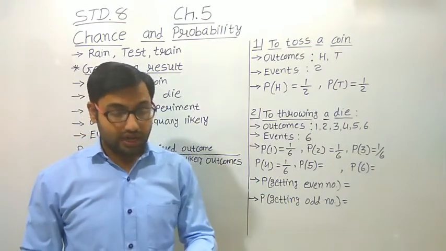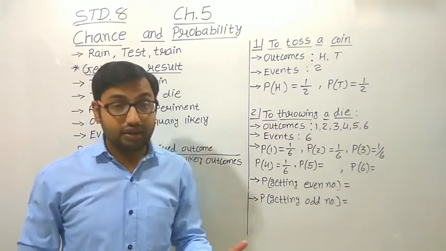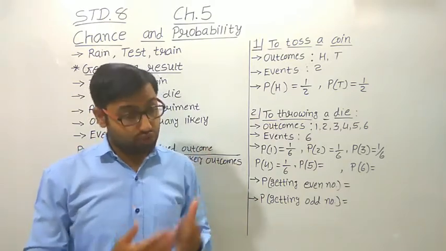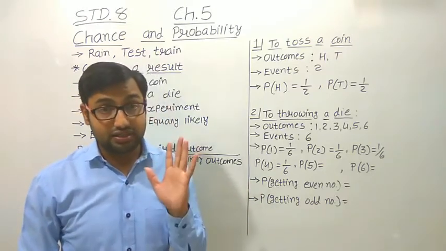Suppose you have a coin and you toss it. What will be the output? It is either head or tail, because there are only 2 outputs. So it gives either head or tail. So here we get the exact result.